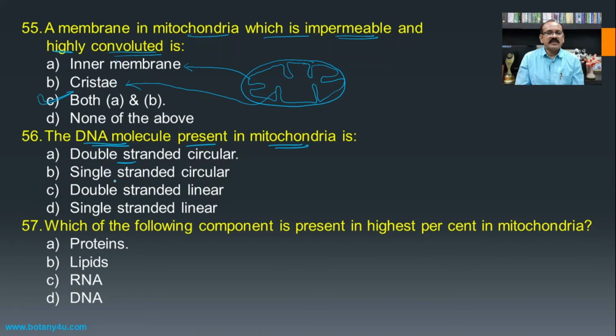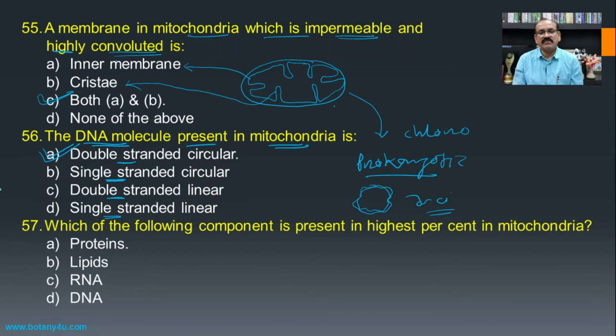The DNA molecule present in mitochondria is double stranded circular, single stranded circular, double stranded linear, and single stranded linear. The DNA molecule which is present either in mitochondria or even in the chloroplast, they are present just like that of the prokaryotic cell. And if we see the DNA of the prokaryotic cell like the bacteria and other organisms, it is double stranded circular, and hence the double stranded circular becomes the answer for this question.